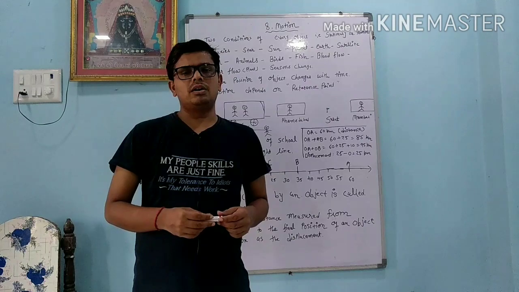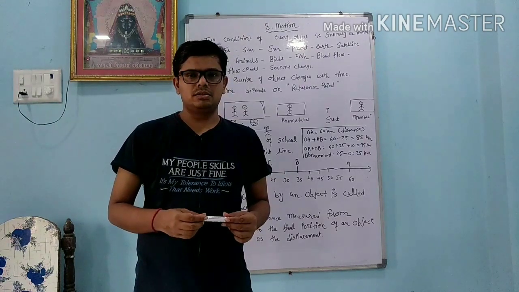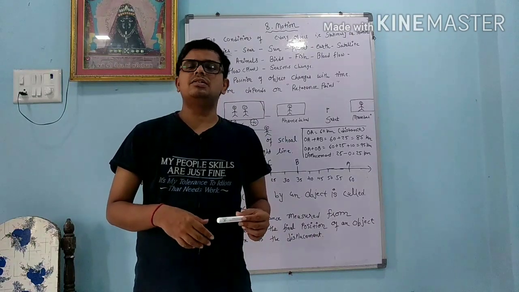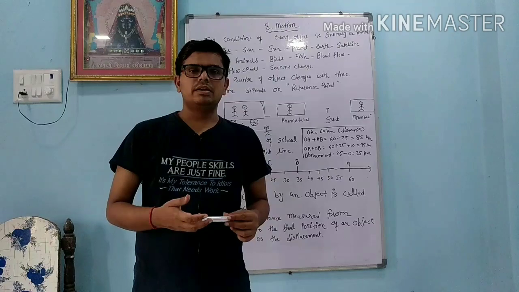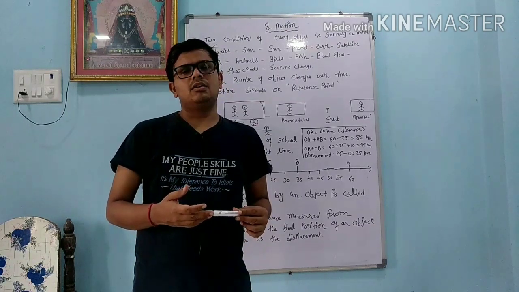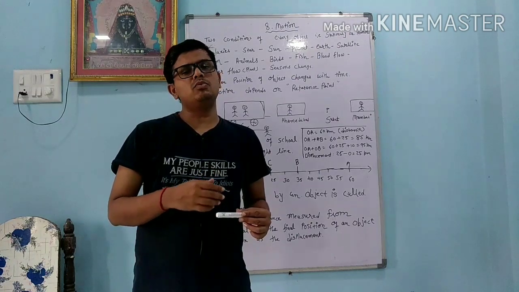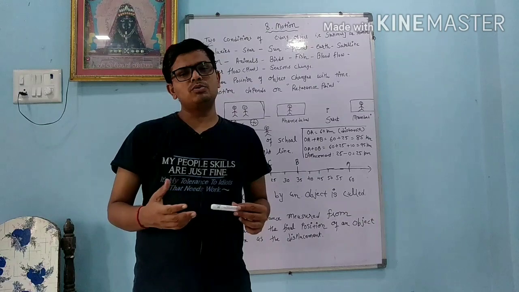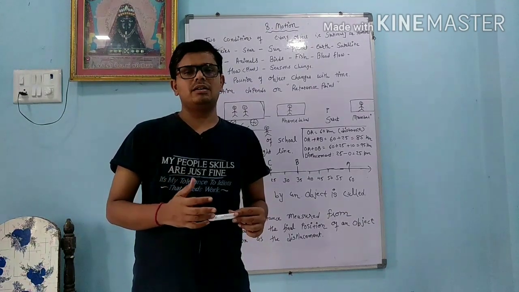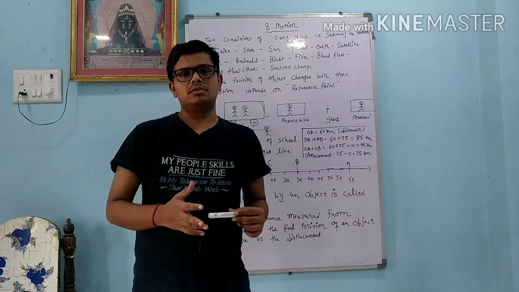We already know that around the sun so many planets are there. These planets are also in motion. Among these planets we have one planet, the earth, which is also in motion. In the same way, there are so many natural satellites around different planets. Earth has one natural satellite, the moon, which is also in motion. We have so many artificial satellites like Rohini and many others, or the International Space Station. Okay, they are all in motion.